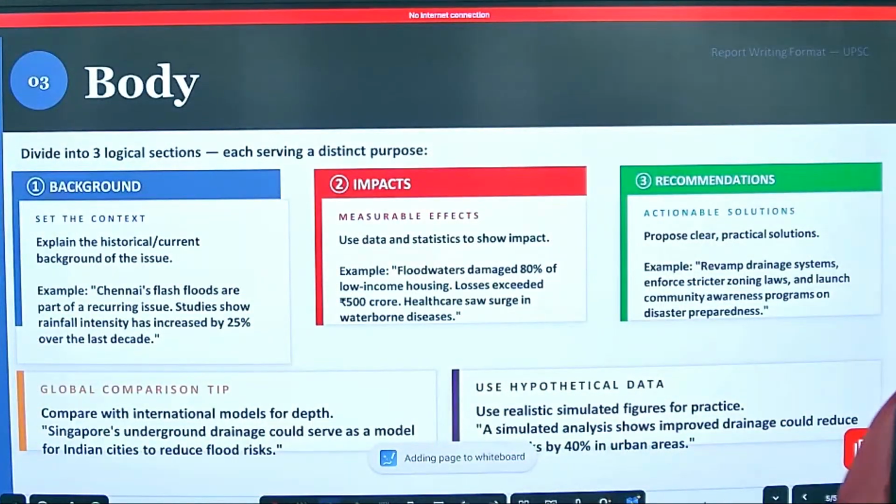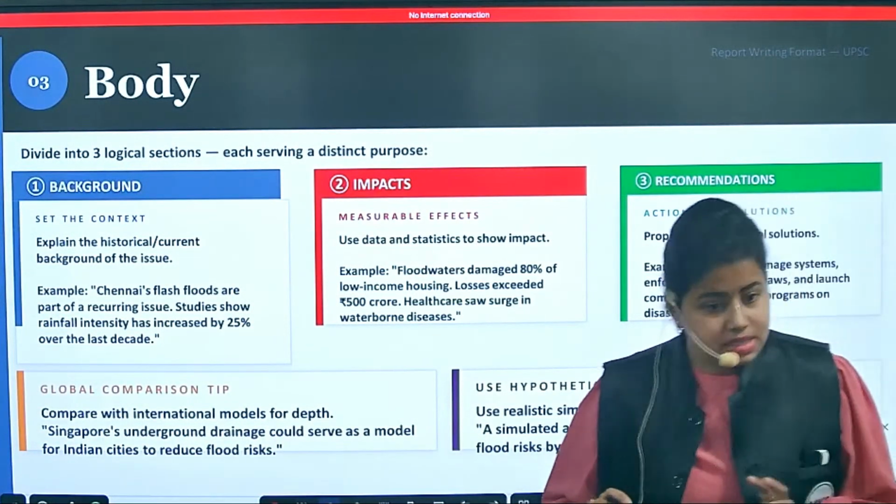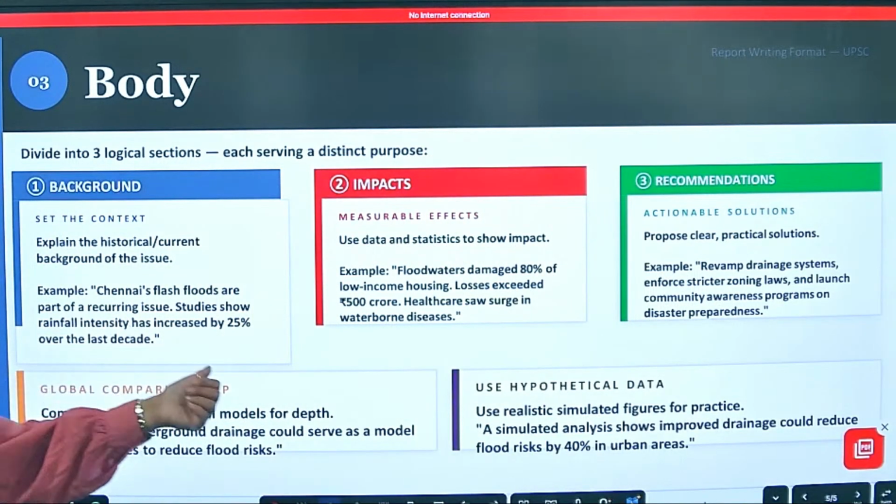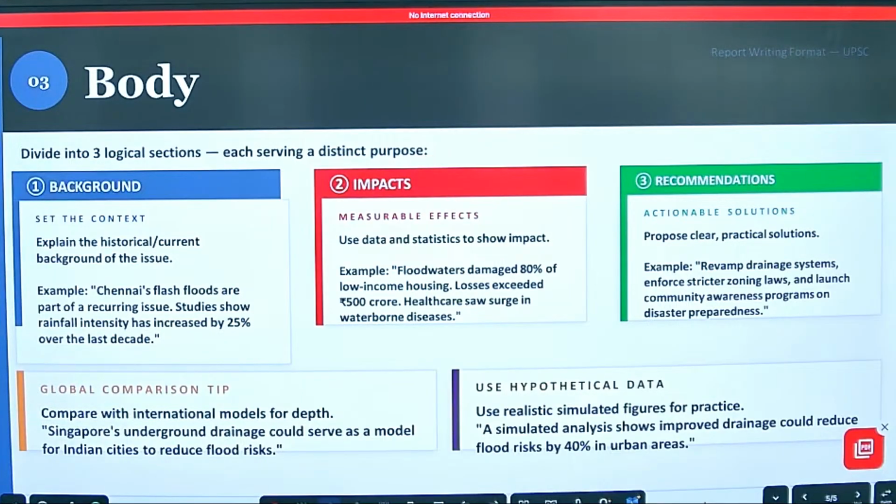Now then is the body, meaning the second paragraph. What is it? We will talk about the second paragraph. Now set the context. For example, you have a historical or some current background of the issue. So what did we begin with on the first page? We talked about floods, right? So from the same, what have we picked up in the middle? Chennai's flash floods are part of a recurring issue. Recurring issue means what keeps happening again and again. And floods are an issue in India that recur a lot.